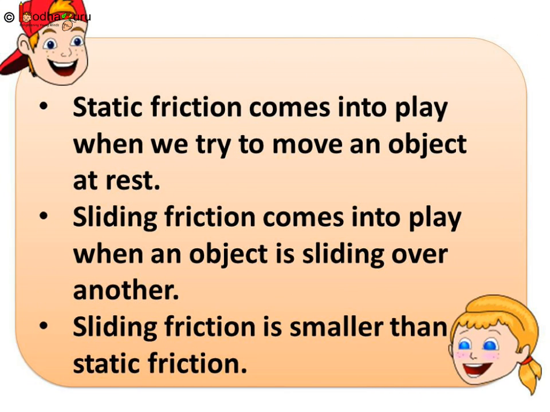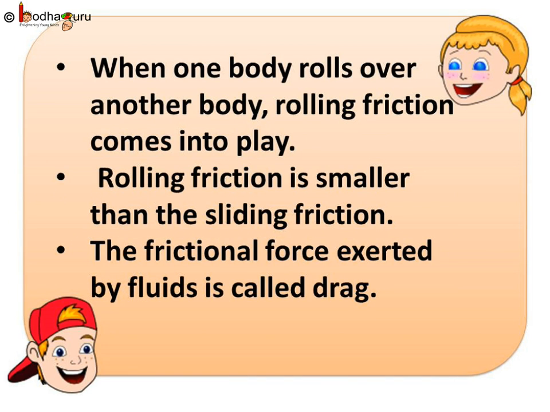So to sum up what we learned today, static friction comes into play when we try to move an object at rest. Sliding friction comes into play when an object is sliding over another. Sliding friction is smaller than static friction. When one body rolls over another body, rolling friction comes into play. Rolling friction is smaller than sliding friction. The frictional force exerted by fluid is called drag. That's all for now.